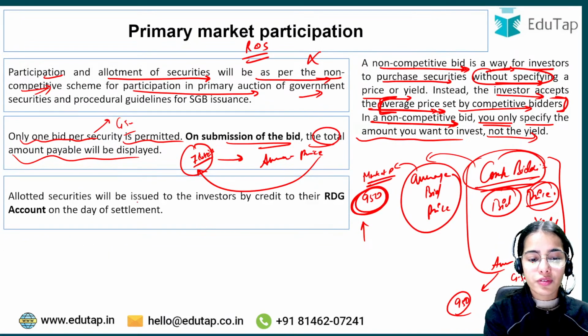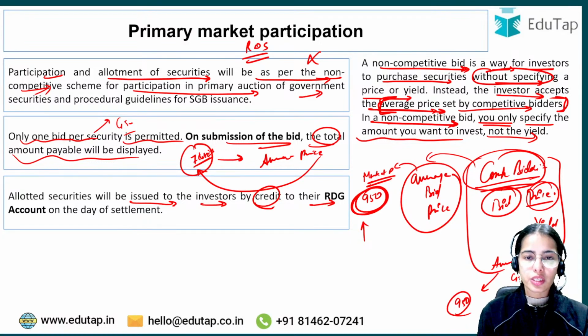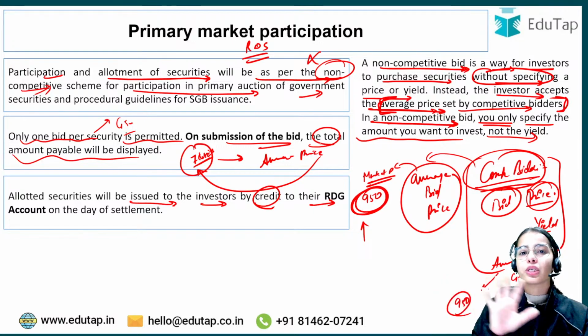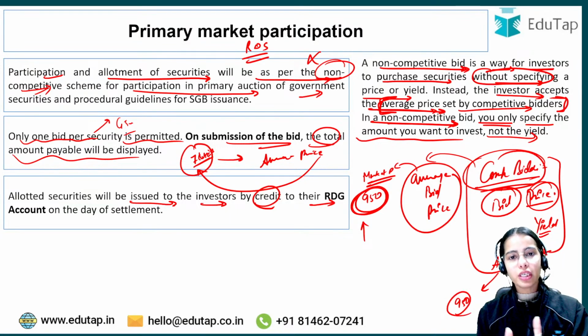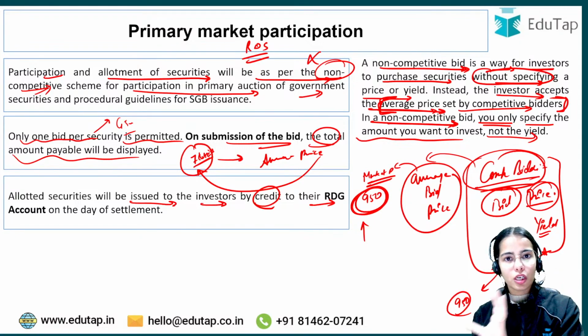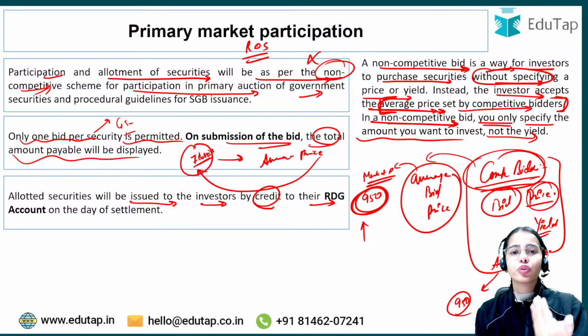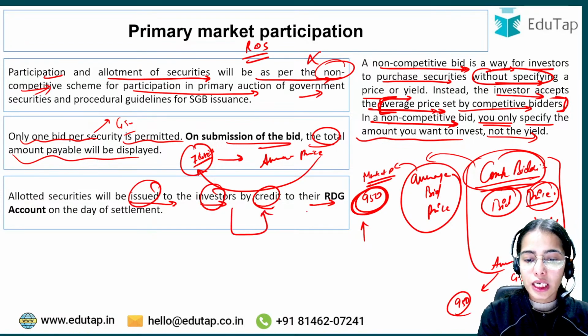So allotted securities will be issued to the investors by credit to their RDG account. Maybe you were not able to get the 7 units, because the retail investors placing their bids in the non-competitive section, that I want 7 units, 6 units, 5 units, 4 units, they all get some amount of units. So maybe you are not getting 7 units, maybe you are only getting 2, 3, maybe 5 units.